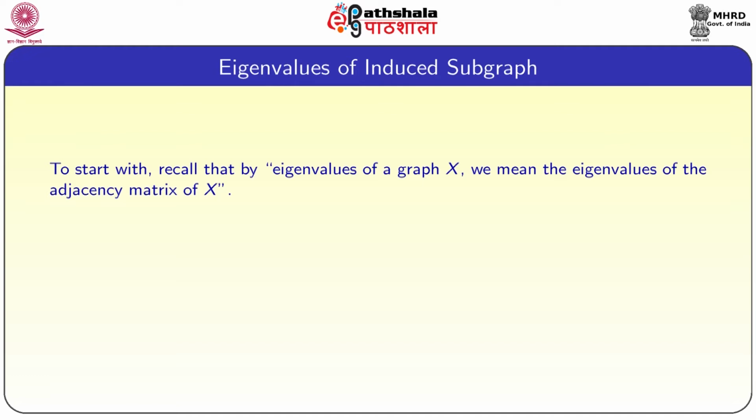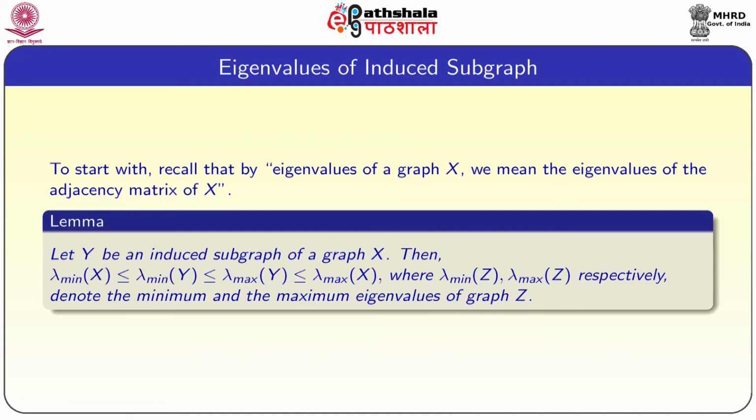To start with, recall that by eigenvalues of a graph, we mean the eigenvalues of the adjacency matrix of the graph x. The lemma is: let y be an induced subgraph of a graph x. Recall what an induced subgraph is, as we defined earlier.